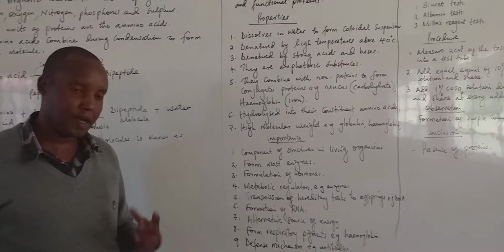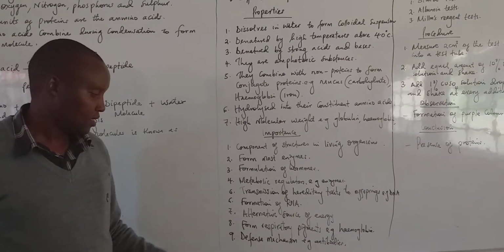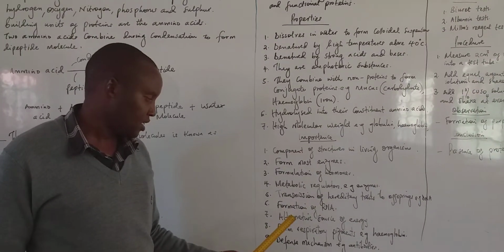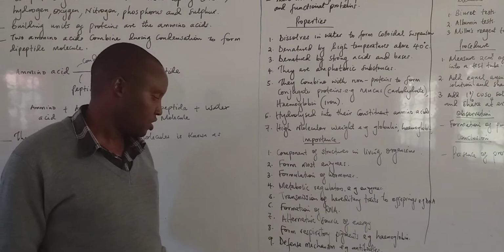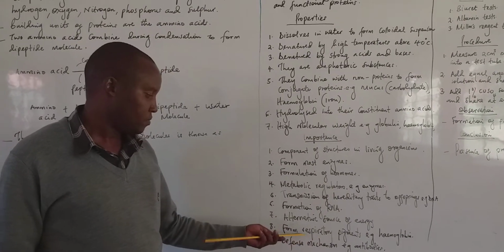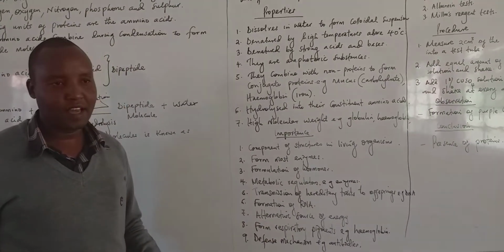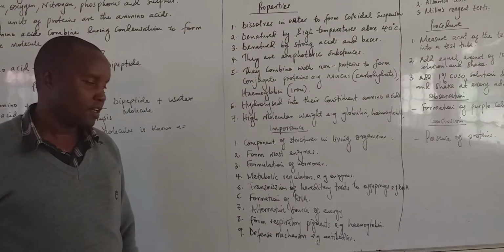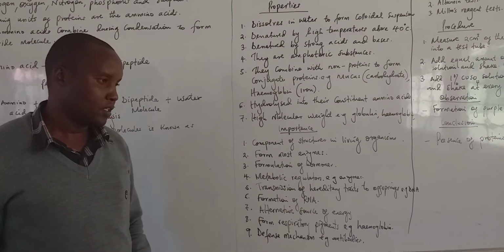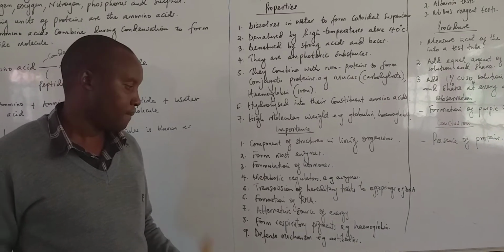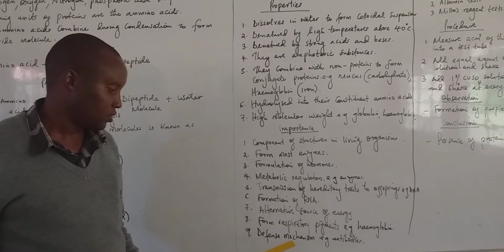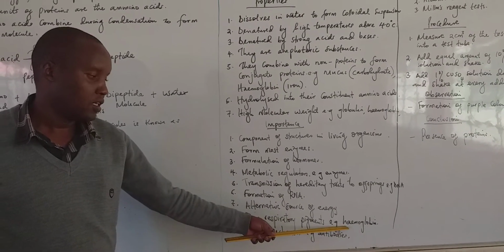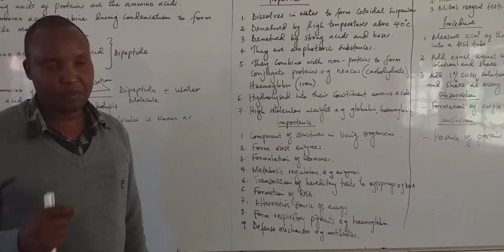So therefore, when there is an absence of carbohydrates, protein molecules are oxidized to release energy in the form of ATP. Also, they form the respiratory pigments such as hemoglobin. Hemoglobin has the highest affinity for oxygen. If you look at hemoglobin, it is formed by protein molecules. So therefore it forms most of the respiratory pigments such as hemoglobin in the blood or myoglobin in the muscles.